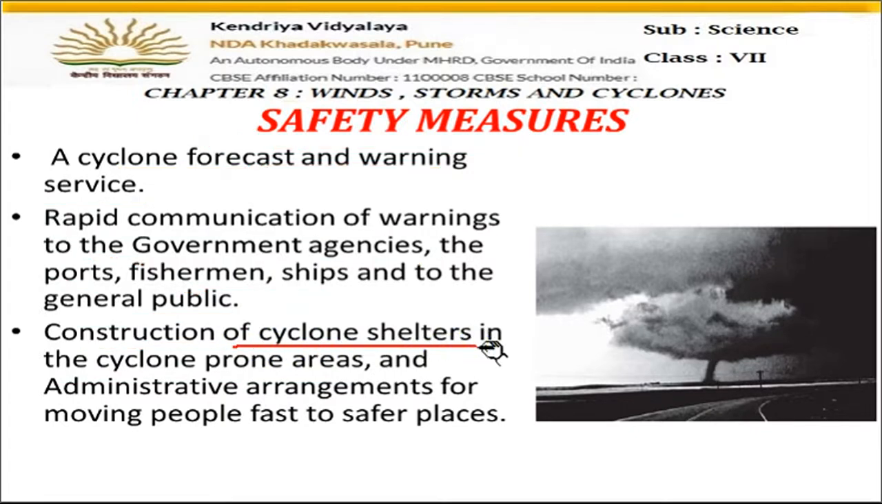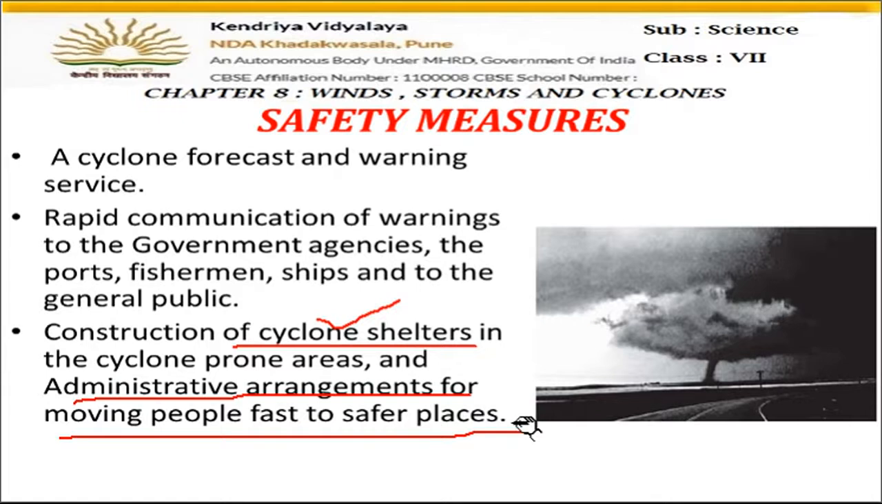Cyclone shelters means when the cyclone comes, the people have to be shifted from their houses and taken to some safe places. Those shelters where the people will take shelter are called cyclone shelters. And then administrative arrangements for moving people faster to the safer places. The government makes arrangements for moving the people very fast from cyclone areas to safer places. So the government is giving warnings and forecasts, rapidly communicating the messages, providing cyclone shelters, and moving the people faster from the cyclone areas to safe places.